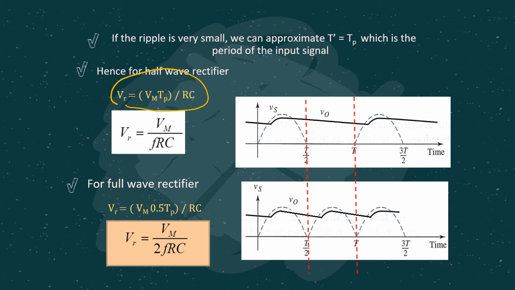Then for the half wave rectifier, the Vr can be calculated from this equation, Vm over fRC, where Vm is the maximum output voltage, f is the frequency, and R and C are the RC constants. For the full wave rectifier, we can use this formula. It's similar to the half wave rectifier, just with an additional 2 here: Vr equals Vm over 2fRC.